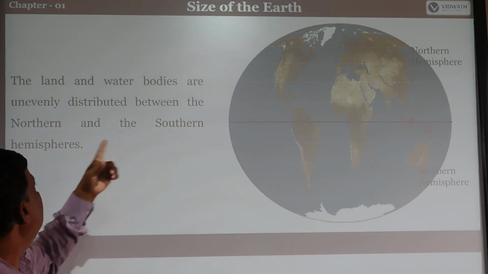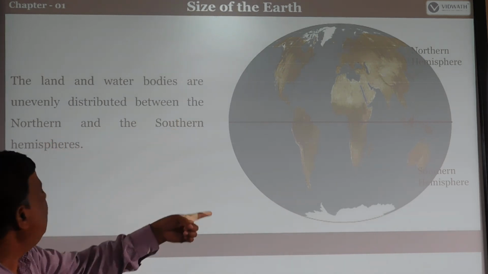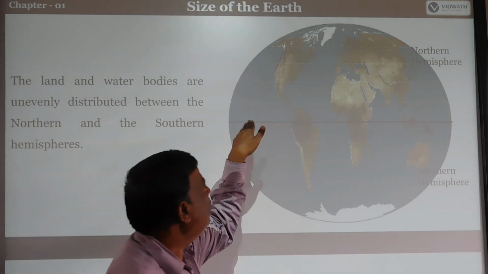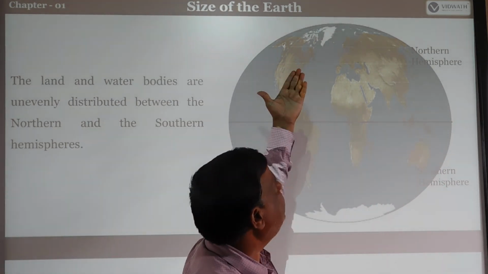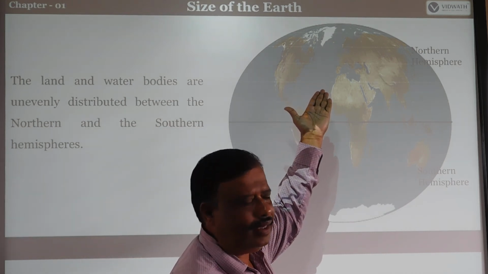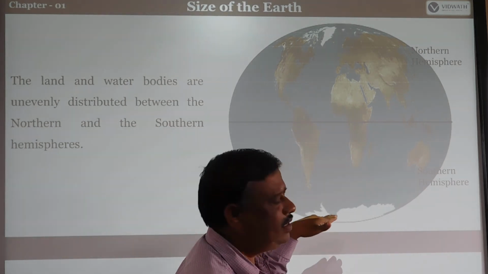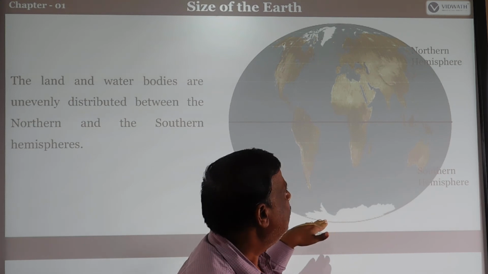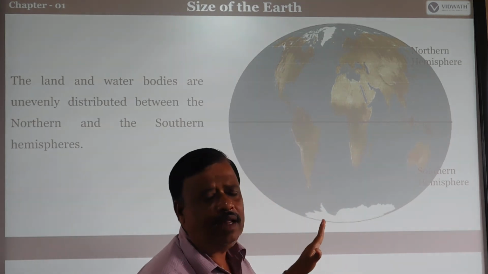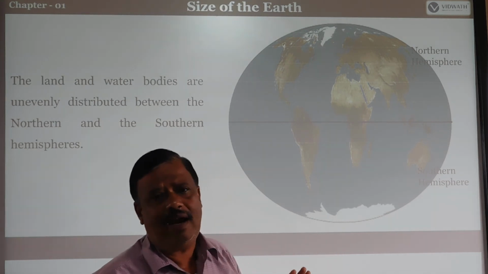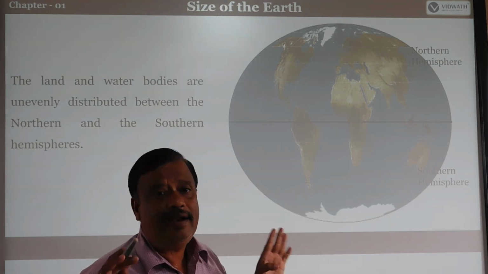See, between the northern and southern hemispheres: above the equatorial region is known as the northern hemisphere, and below is the southern hemisphere. In between, the water body and land body are unevenly distributed.